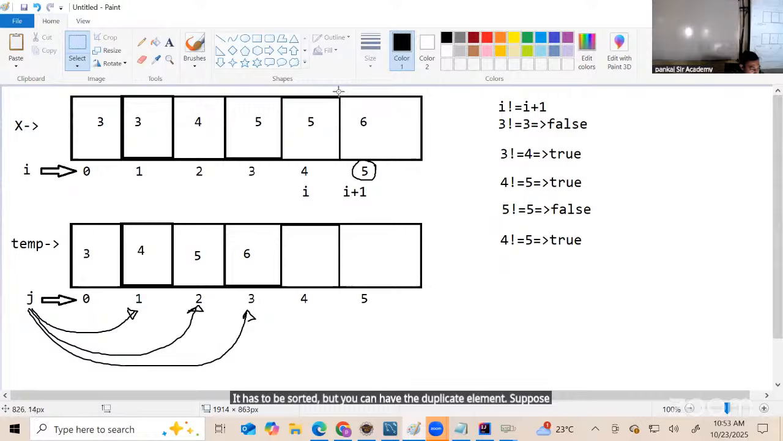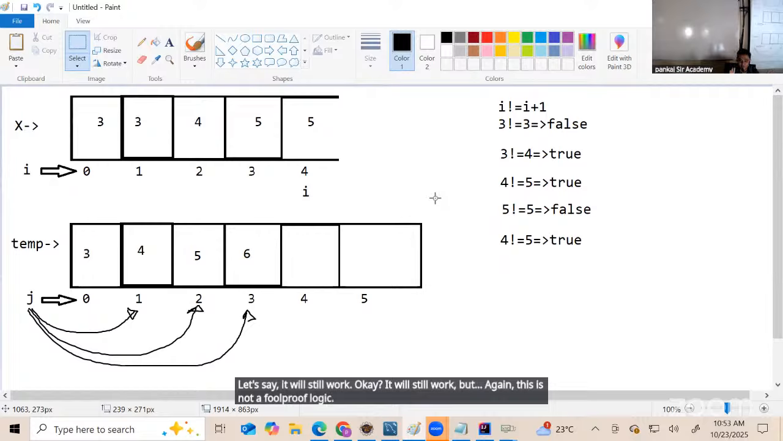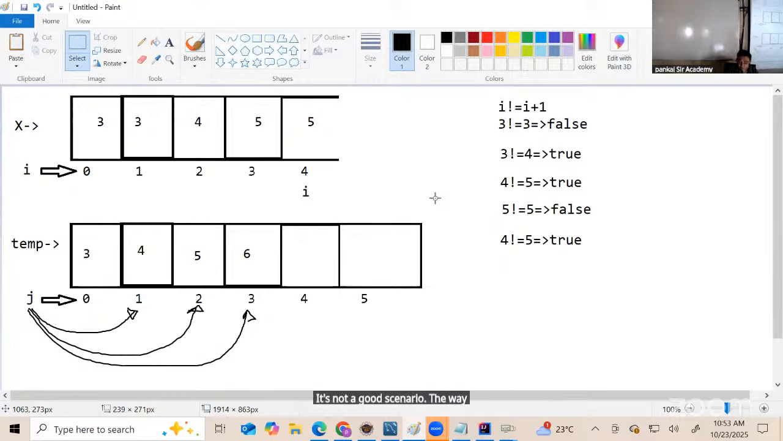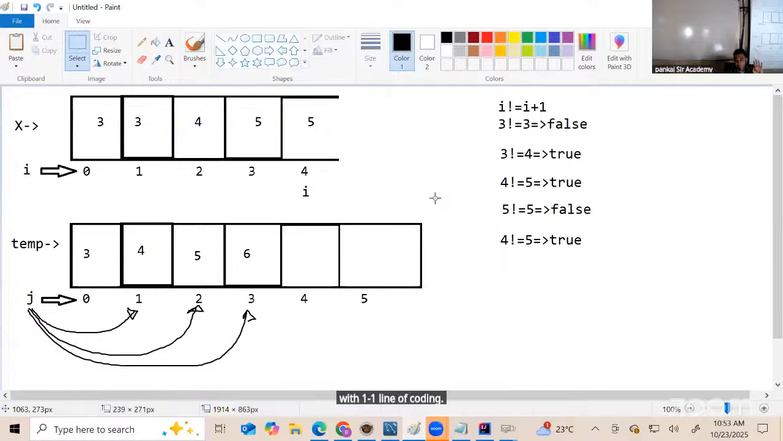Suppose my array is only this much. It will still work. But again, this is not a foolproof logic. Please understand, the logic that I'm building now, performance wise, is not a good scenario. The way we are doing the comparison, the performance of it is not going to be good. This is only an interview topic, keep it light. I'll also teach you how to remove duplicate elements with one line of coding, which will of course have better performance.